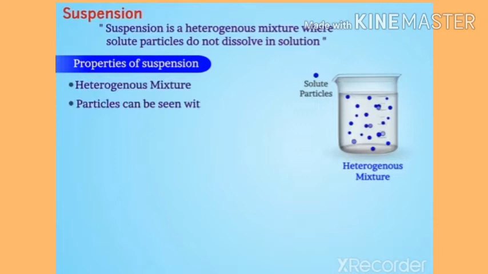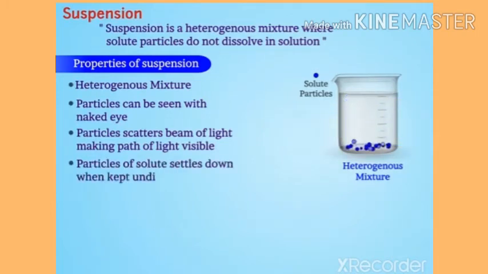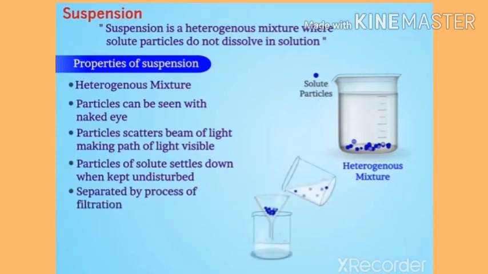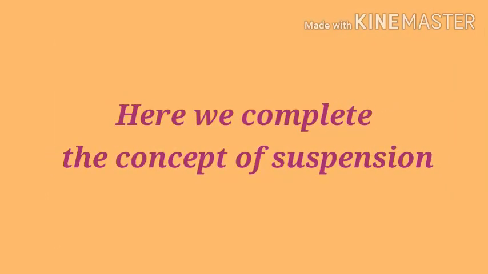Suspension is a heterogeneous mixture where particles of suspension can be seen with the naked eye. Particles of suspension scatter a beam of light, making the path of light visible. Particles of solute settle down when the suspension is kept undisturbed, and hence they can be easily separated by the process of filtration. When particles settle down, the suspension breaks, which also stops the scattering of light. Here we complete the learning of suspension.